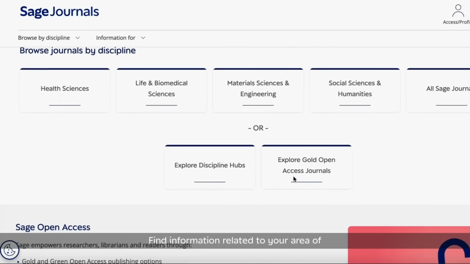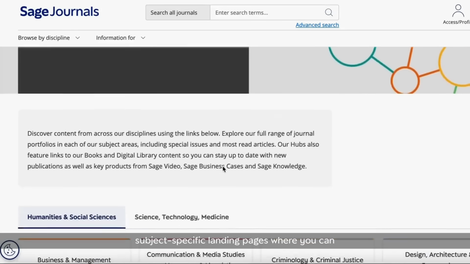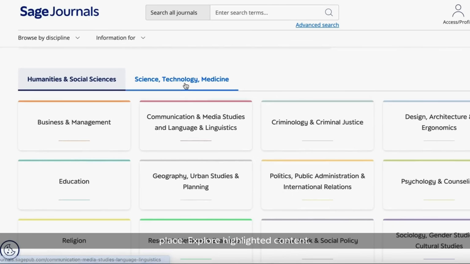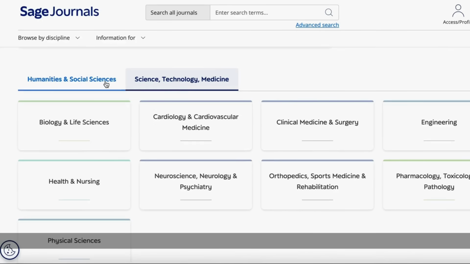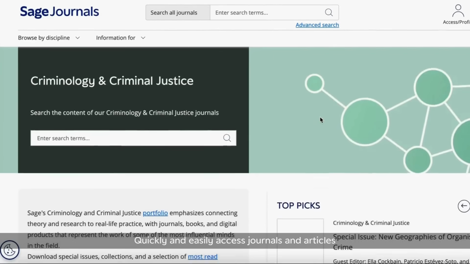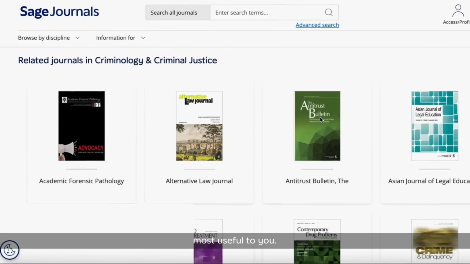Find information related to your area of interest in the discipline hubs, subject-specific landing pages where you can find information relevant to your field all in one place. Explore highlighted content. Quickly and easily access journals and articles most useful to you.